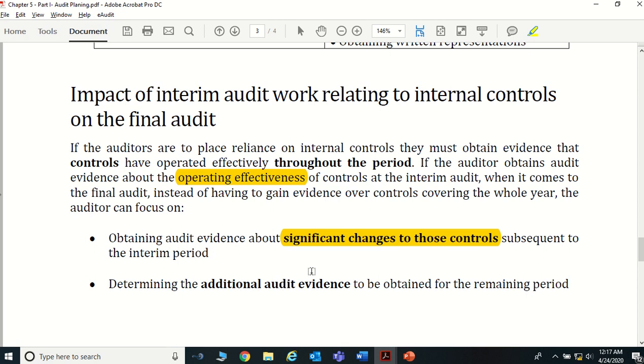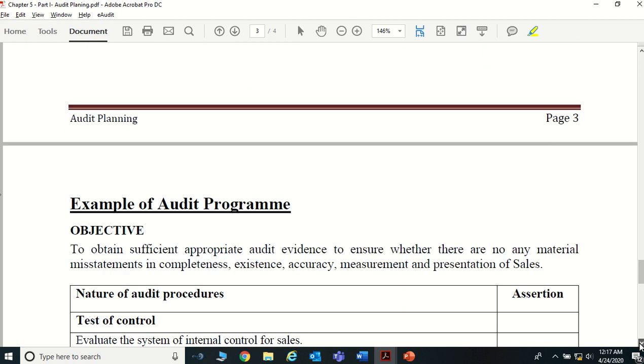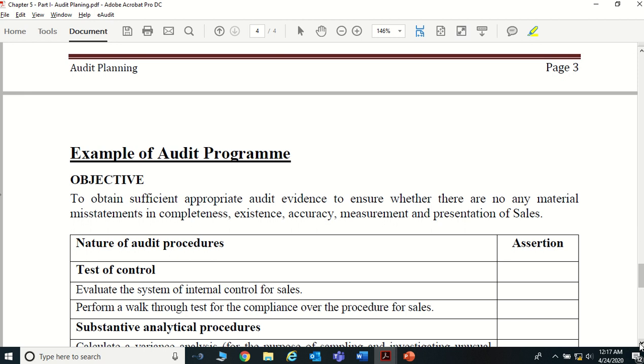So basically when they do the interim audit, they have checked all the controls. They don't need to worry about the year-end audit of internal controls, because most of it has been checked in the interim audit. If there's any internal control change, they look at it at the end of the period. Or else they can determine additional audit evidence to obtain for the remaining period, because most of it has been gathered during the interim audit periods, right?